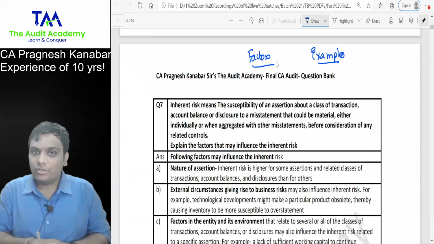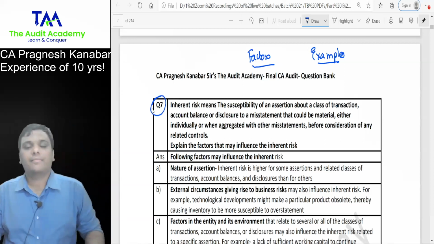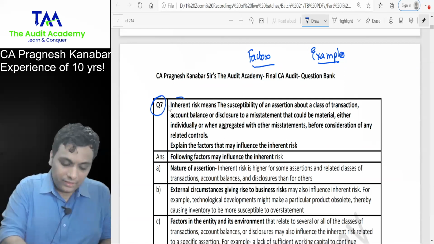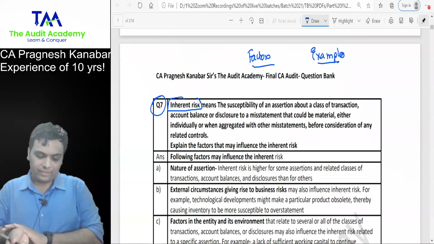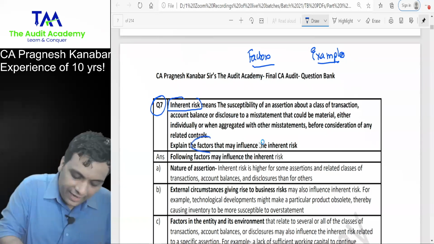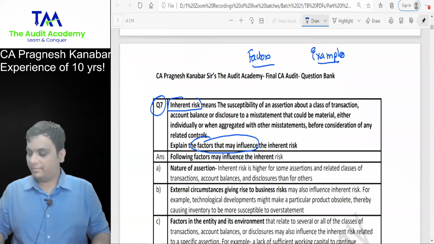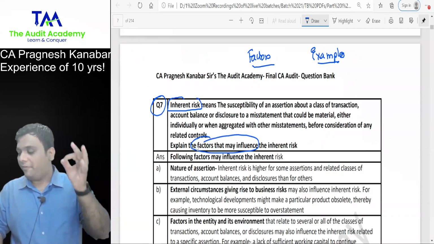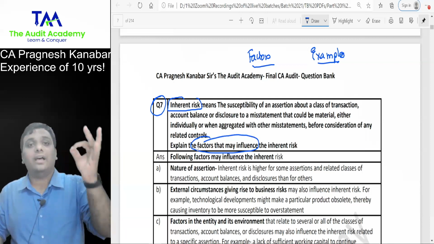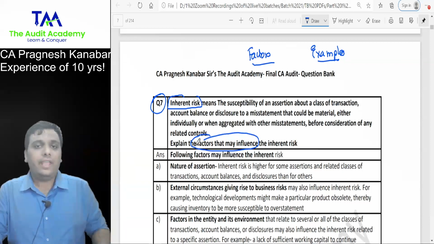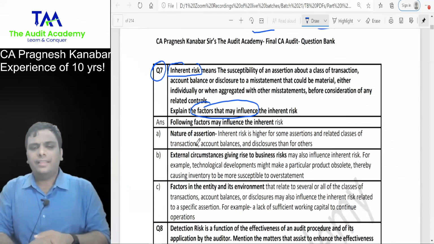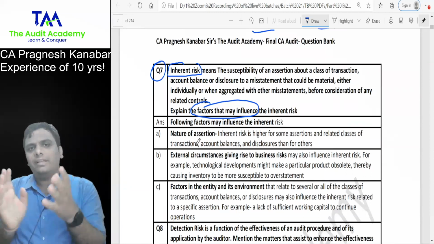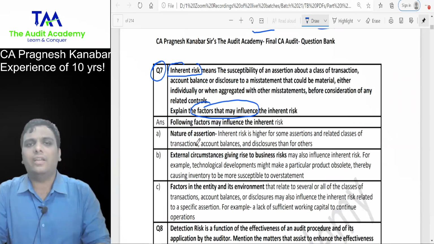Students, please focus over here. Question number 7. Inherent risk. They have given the definition. That's fine. I'm not reading the definition. Explain the factors that may influence the inherent risk. Everyone over here. When I asked you whether related party transactions or electricity expense had the higher risk, you said related party transactions.